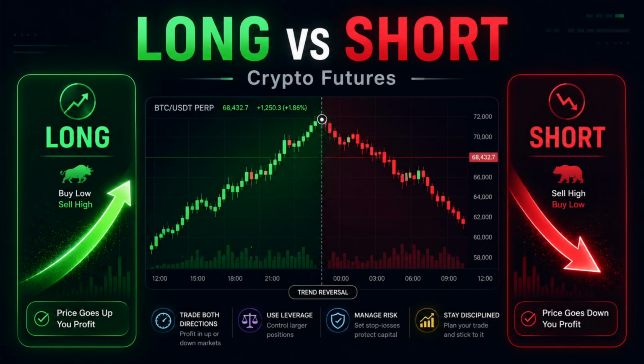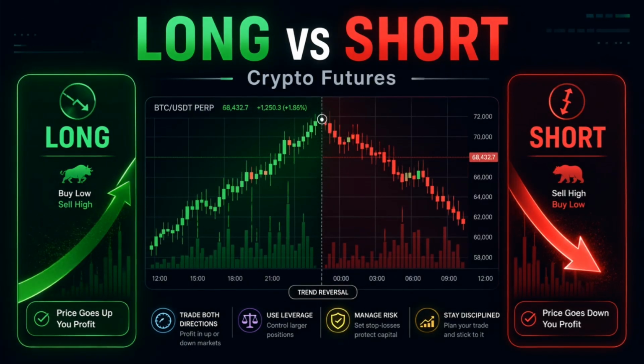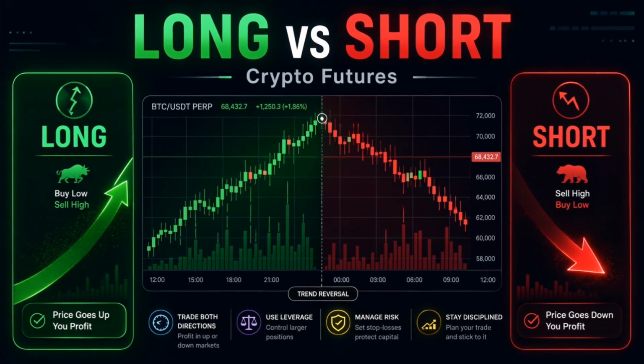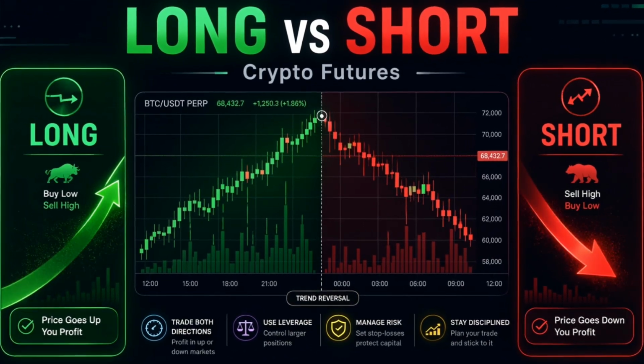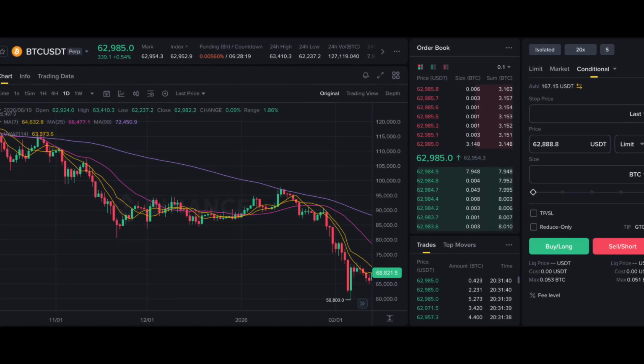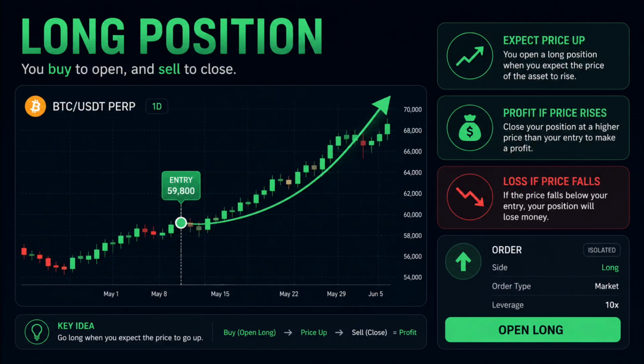What is the difference between long and short in crypto futures? In futures trading, the first big decision is direction. You are not simply buying a coin and waiting. You are opening a position based on where you think the price will go. If you expect the price to go up, you open a long position. A long position is designed to make profit when the price rises.